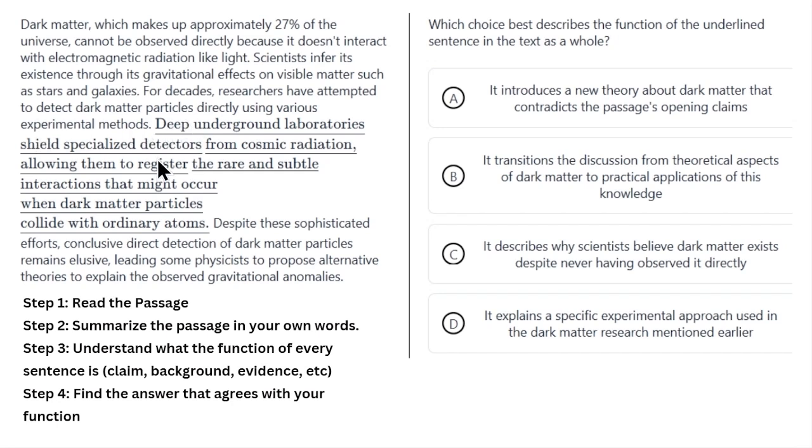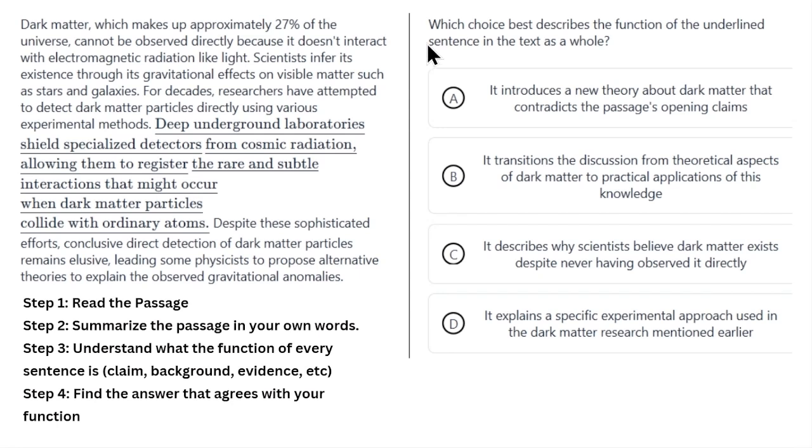And now this sentence, this is the function of it. It is providing an example of one of these methods and how they do the research. So I'm going to say this sentence is giving an example. Then finally, despite the efforts, essentially it's saying, even though they're doing this, it's not going great. It's still hard. But I'm going to say this sentence is an example of the experimental methods. So now I'm going to find an answer that agrees with that. So pause the video real quick and guess the answer that agrees with that.